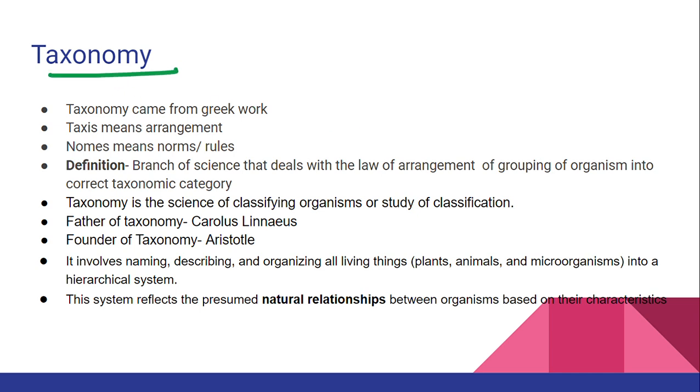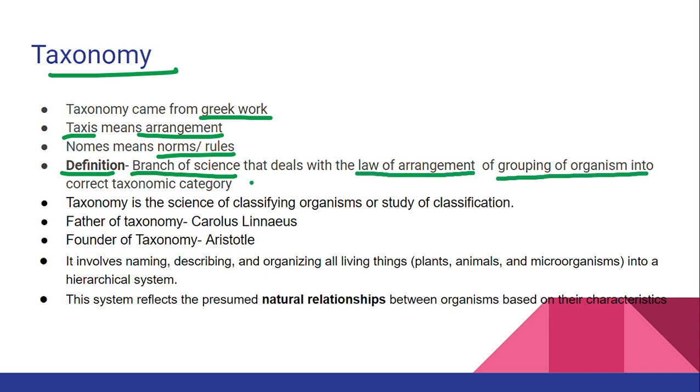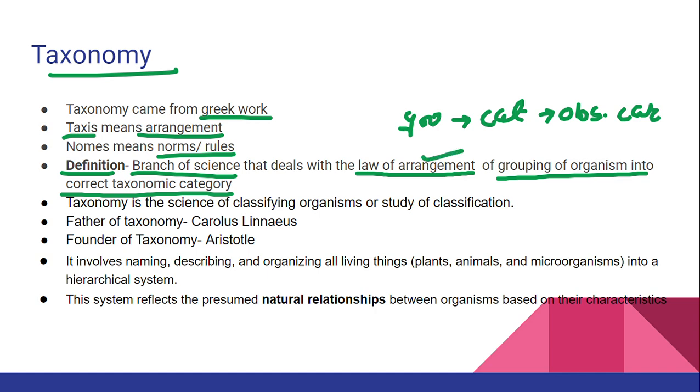Now, what is taxonomy? We have already seen taxonomy is nothing but arrangement based on the norms. Taxonomy came from the Greek word taxis, which means arrangement. Norm means rules. So taxonomy is the branch of science that deals with the laws of arrangement of grouping of organisms into the correct taxonomic category. Classification is nothing but grouping of organisms into convenient categories by some observable character, right? What is taxonomy? Arranging a group of organisms into the correct taxonomic category.